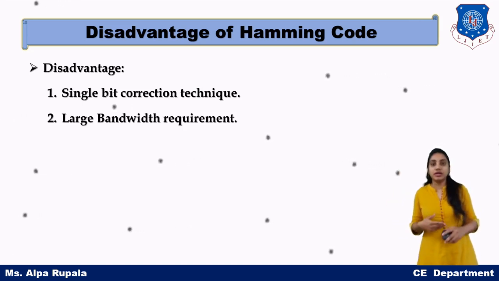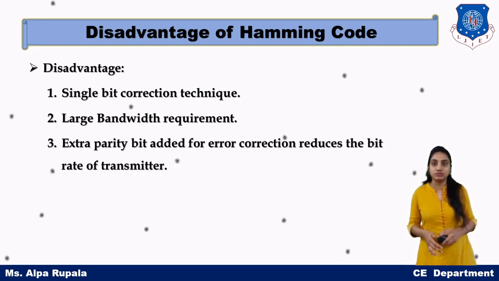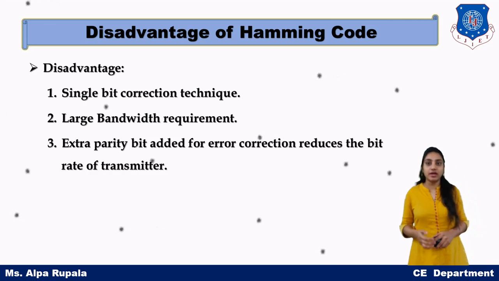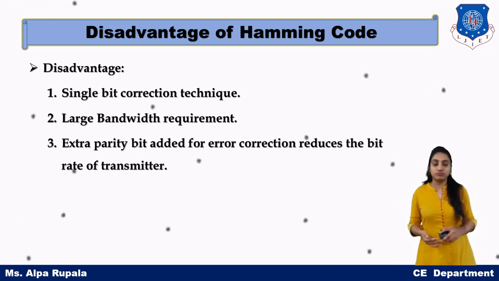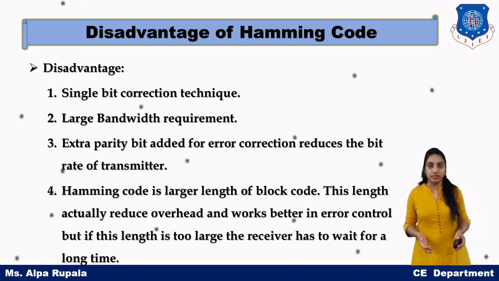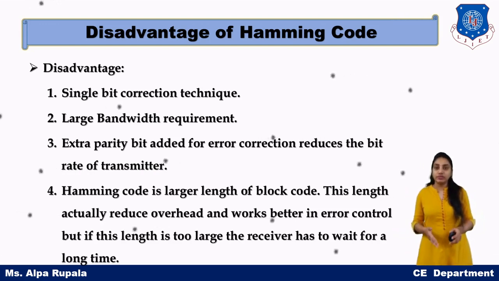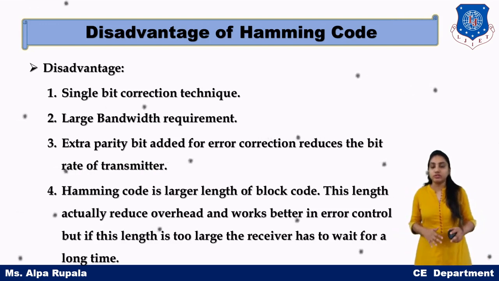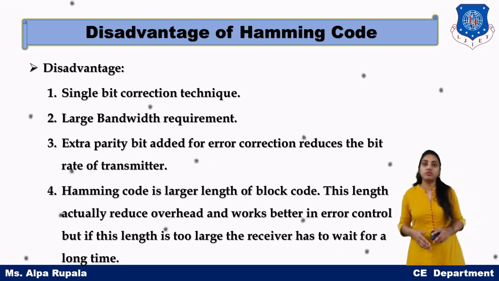It requires larger bandwidth. Why? Because we are adding extra parity bits other than data bits. So your data will be large and the bandwidth requirement will increase. Next, the extra parity bits added for error correction can delay the communication. Then, Hamming code has a very large block size, so due to the larger length, the data will take longer time for transmission. These are all disadvantages of Hamming code.